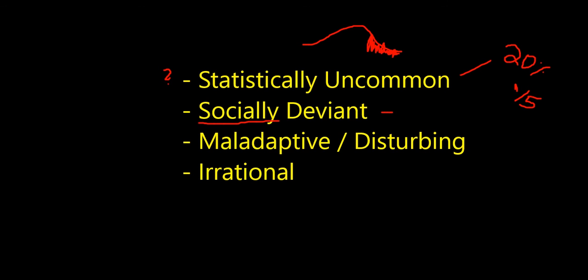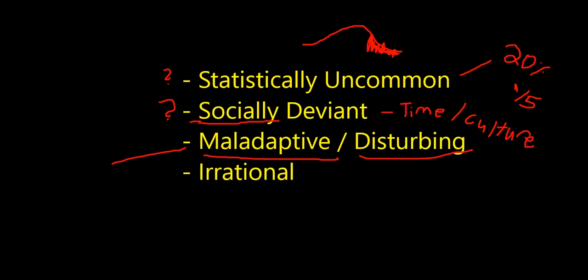Social deviance, as we've already discussed, is very specific to a culture, a place, and a point in time, and it may change as we look at the context, which also complicates understanding what social deviance is. As for maladaptive and disturbing, some psychological disorders, for instance, people who are bipolar, they could be behaving in a very irresponsible way, but they might not feel like that's maladaptive. There might not be suffering there. It might not be disturbing to them. It might not even be disturbing to others.